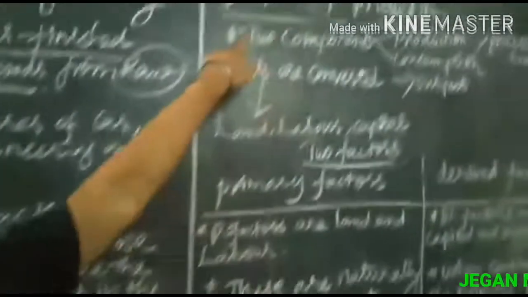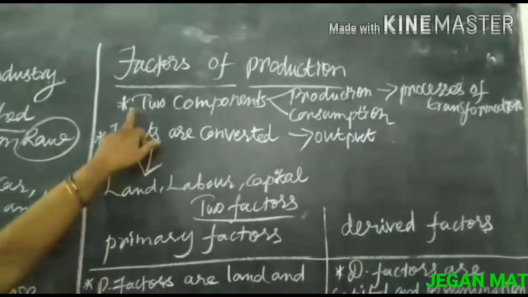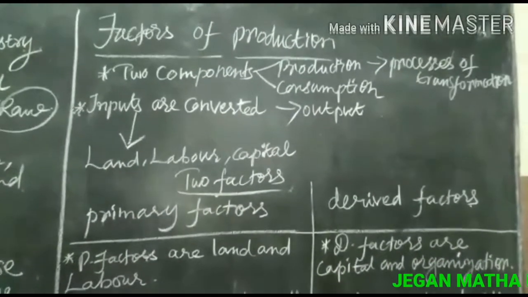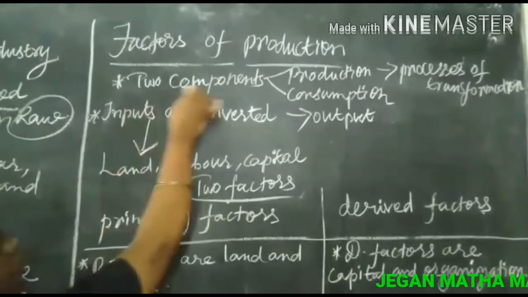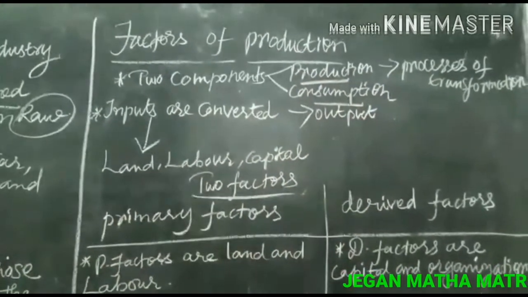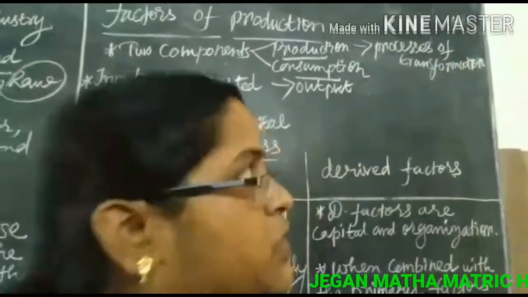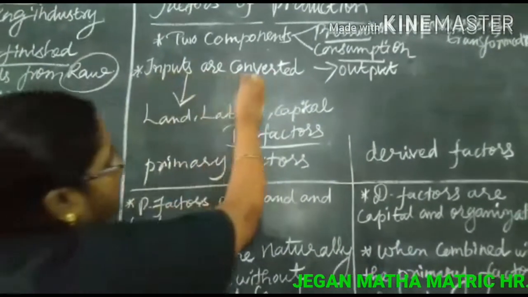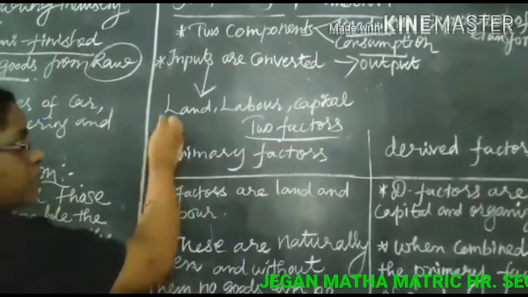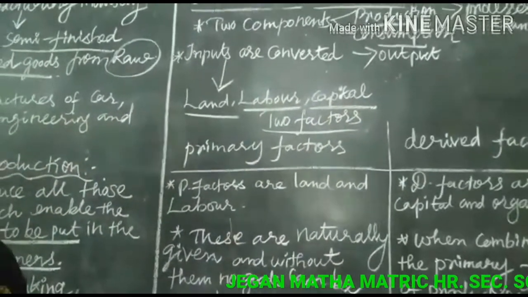And next we move to factors of production. What is a factor of production? Human utility can be broken into two components: production and consumption. In production, the process of transformation takes place. The inputs are converted into output. A good example is land, labor, and capital.